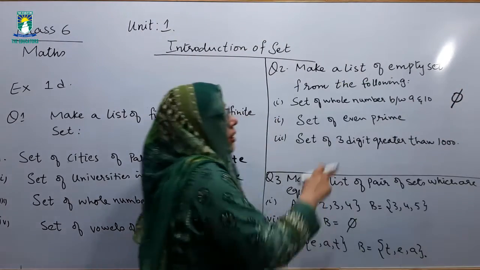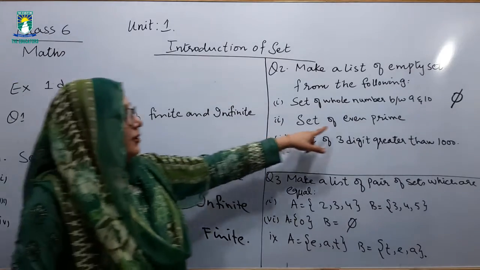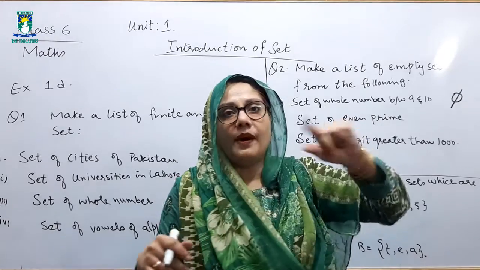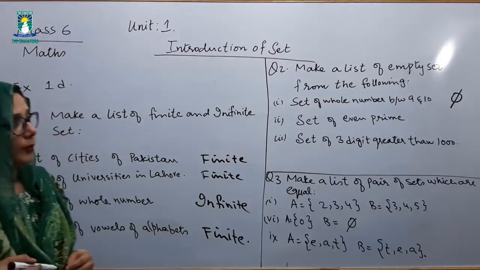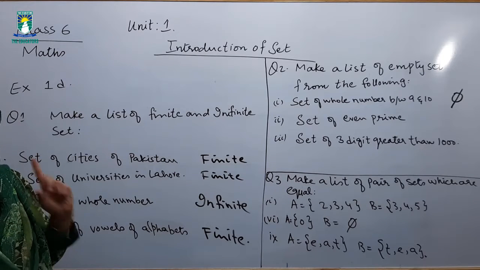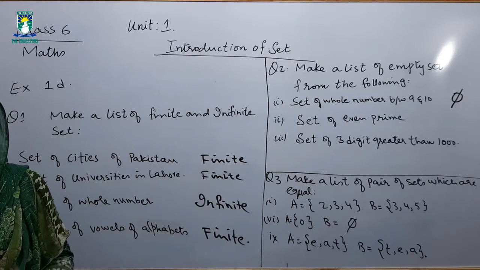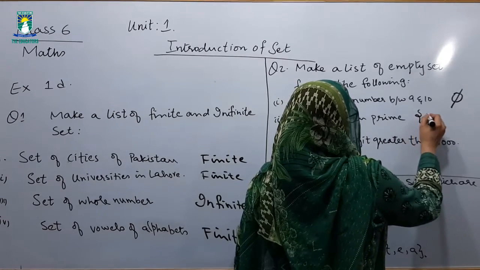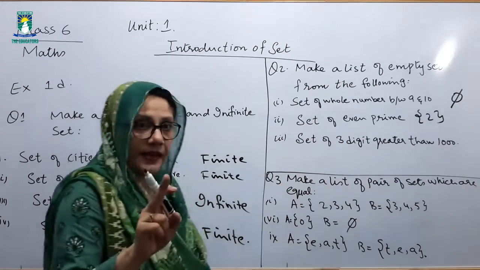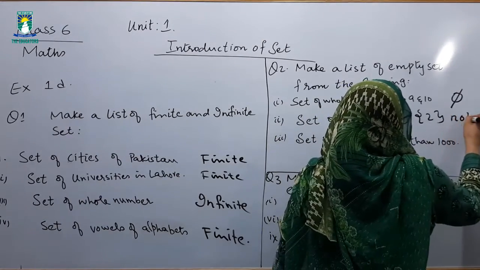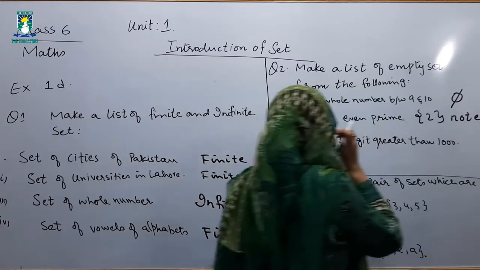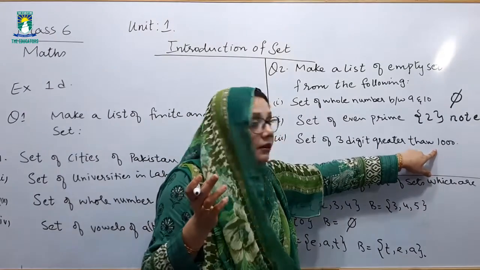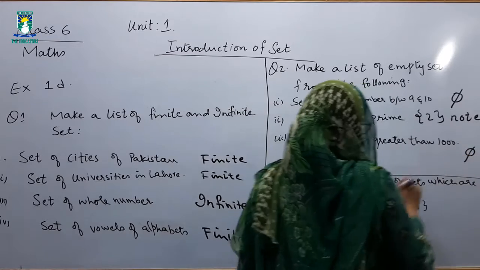You know, an empty set is also denoted with the symbol phi. Set of even prime. Even and prime. A prime number is a number that is divisible by itself and by 1. Which even number is said to be prime? Yes, 2 is the only even number that is prime. If we list the elements of that set, it will be this. One element is present in the set, so it is not empty. This set is not empty. Set of 3 digit numbers greater than 1000. Is it possible? No. This is empty.